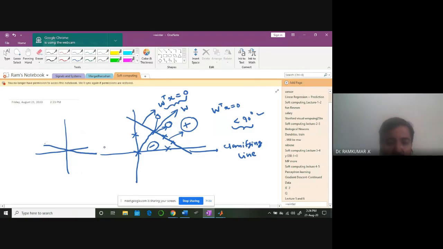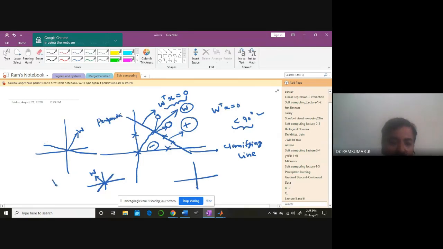Can you imagine that? The weight vector will be somewhere here, perpendicular to this. If the line is like this, then the weight vector will be like this. The weight vector is always perpendicular to the classifying line that we are drawing.